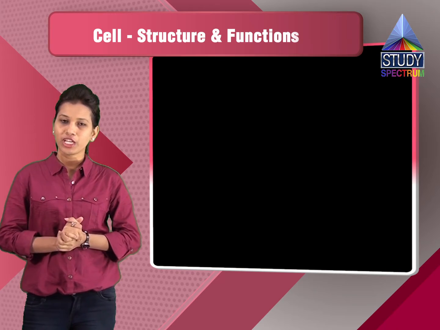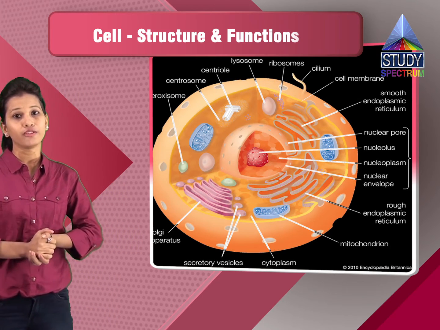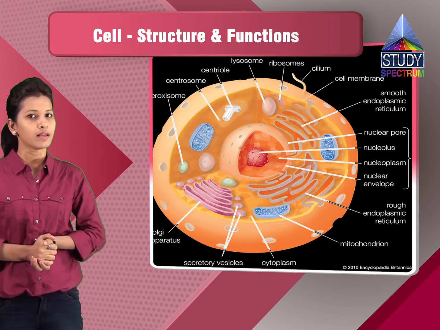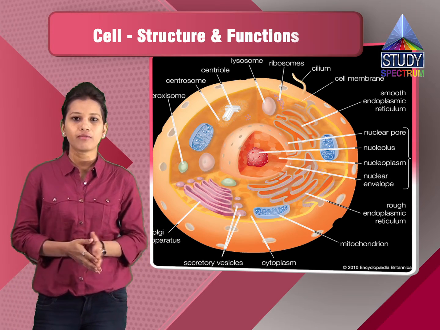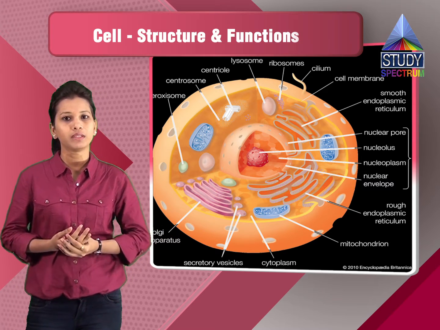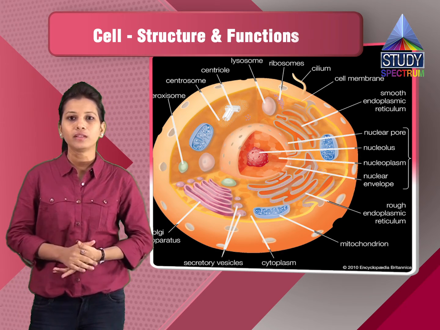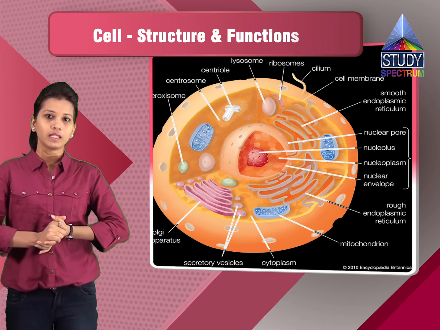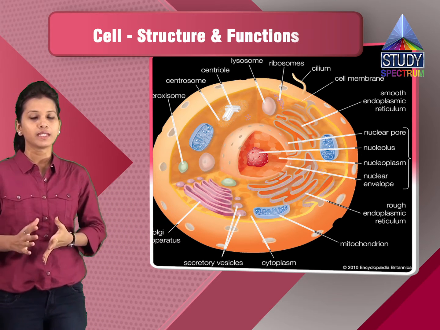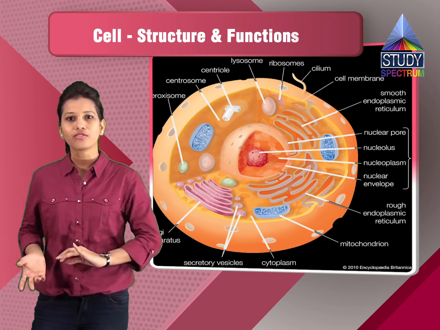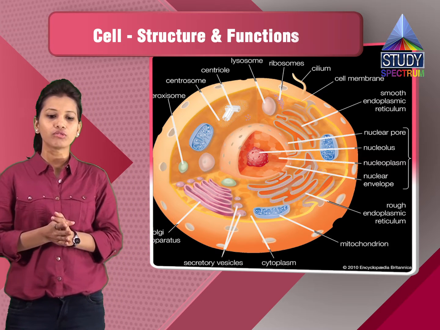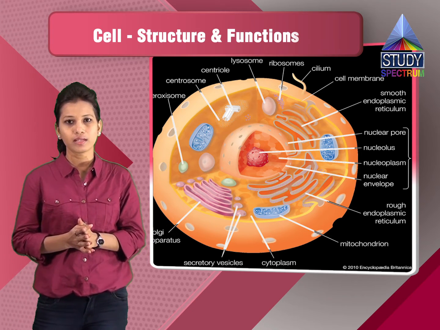Then we have the different shapes of the cells. We have also seen the difference between unicellular and multicellular cells. The different shapes, like we have seen the WBC, RBC, a spindle shaped cell, that is a muscle cell. Then we have seen the nerve cells. Then the size of the cells as compared to the bacteria and the ostrich egg cell. We have also seen the various levels of organization in the cell.